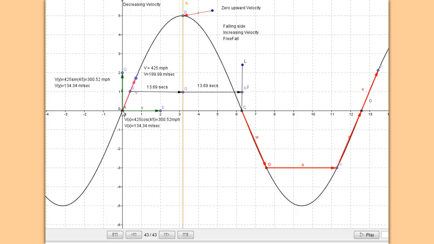So it would start off at 134.34 meters per second, then that upward velocity would go to zero, then it would fall back down and get the same velocity it had over here. Then once it got here, the engines would start again, the plane would level off, and it would take off for another loop, and the engines would cut again.